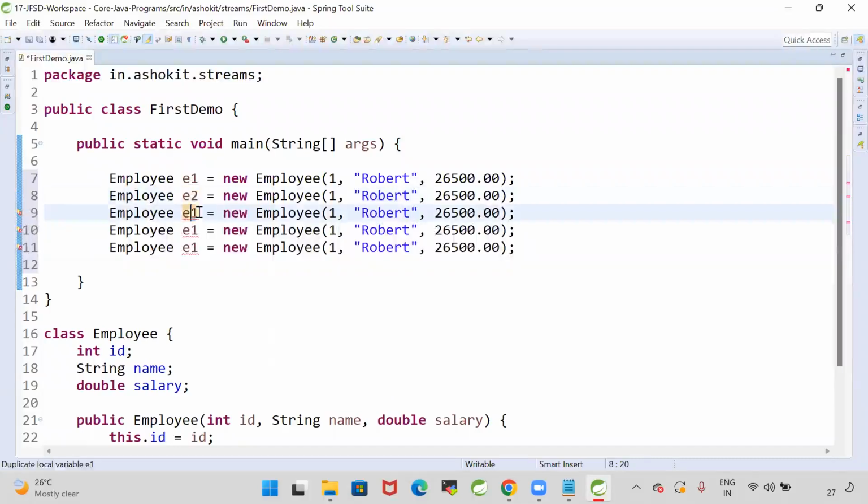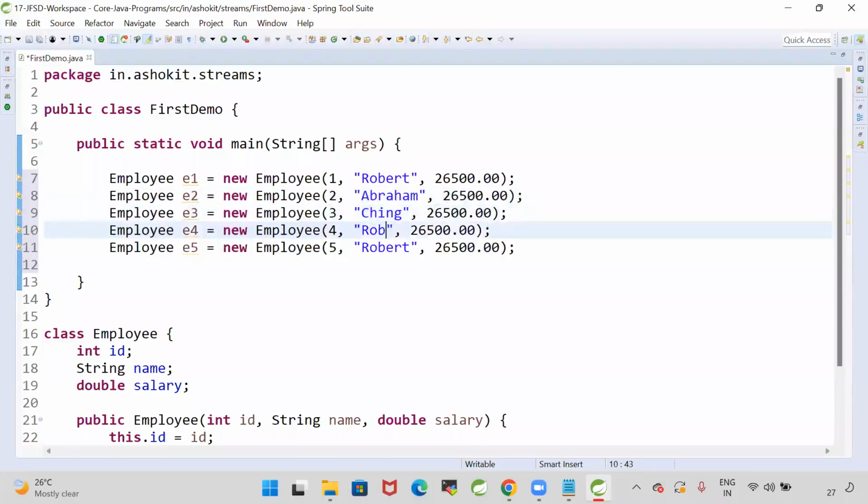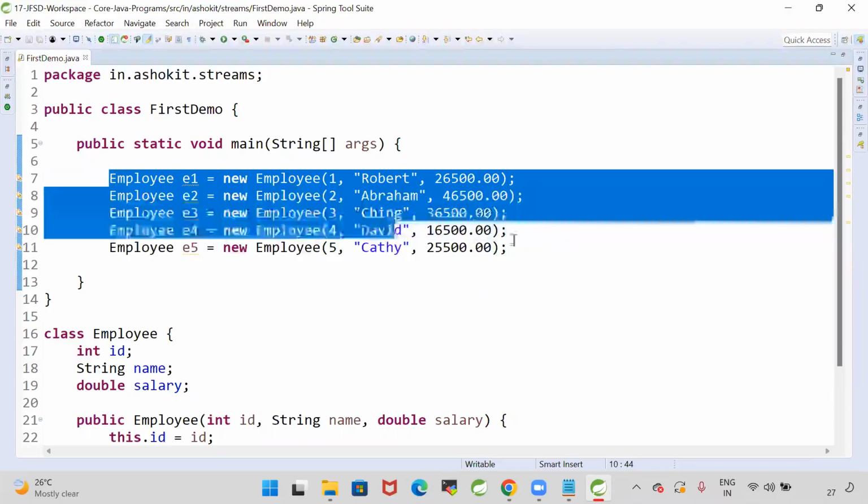I'm creating 5 employee objects and storing data, changing the IDs to 4 and 5, with names Robert, Abraham, Ching Chong, David, Kathy, and salaries 36,000, 16,000, 25,500, 46,000, something like this. Now I have given 5 employee objects.